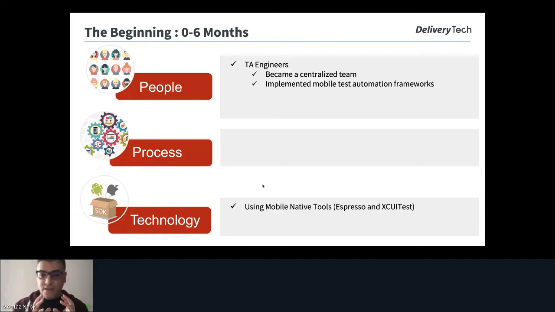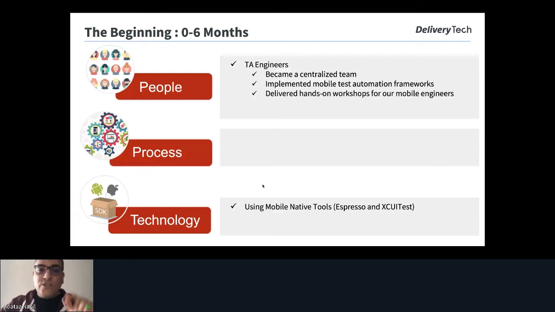So we selected, maybe not the easier decision for the test engineers themselves, because it was a challenge that we needed to work deeply in Android and know more about the technologies and how the application works behind the scenes, and also for Apple, because they have different technologies and implementations. But this will drive us to reach our goal. So we started implementing our test automation framework using Espresso and XCUITest.